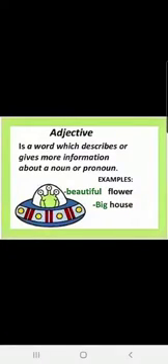Beautiful flower. Children, flower is a noun and this word beautiful is telling us more about the flower. So here, beautiful is an adjective. Similarly, big house. House is a noun and this word big is telling us more about the house, which is big. Big is an adjective.